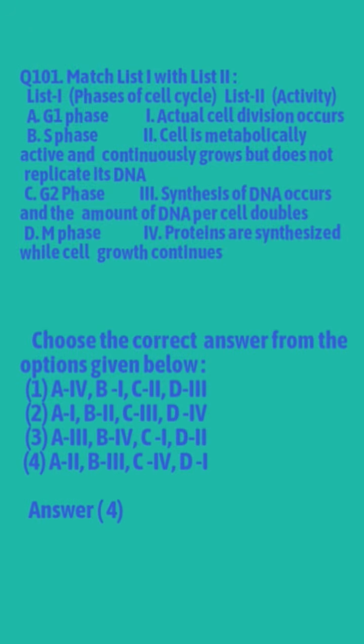G1 phase, cell is metabolically active and continuously grows but does not replicate its DNA. In S phase, the synthesis of DNA occurs and the amount of DNA per cell doubles. In the G2 phase, proteins are synthesized while cell growth continues. In the M phase, actual cell division occurs. So the correct answer is option number 4.